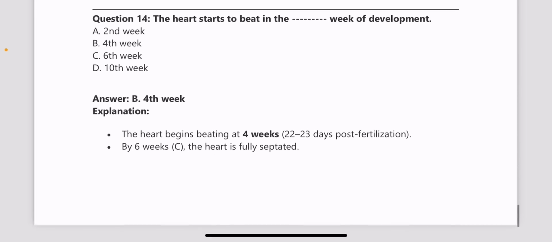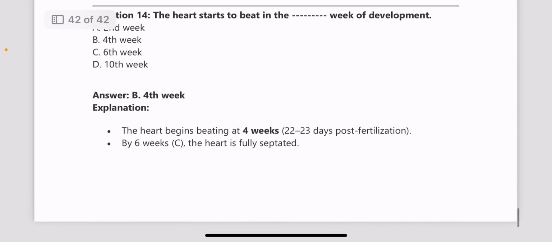Next, the heart starts to beat in the 4th week of development. Very important and a direct question. Please don't get confused, because for these kinds of questions, the majority of the people will get them correct. It's like a general question. So if you make this question wrong, then you will be out of the game. That is where the PYQs are important, because if you miss out on a PYQ, then it will be difficult to get on track, because everyone will be going through the PYQs, and that is why I made this session where I'm providing PYQs free for you guys.